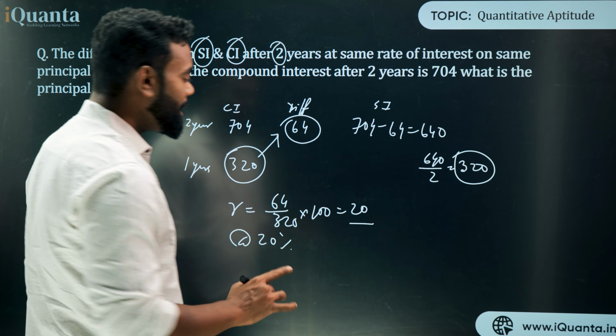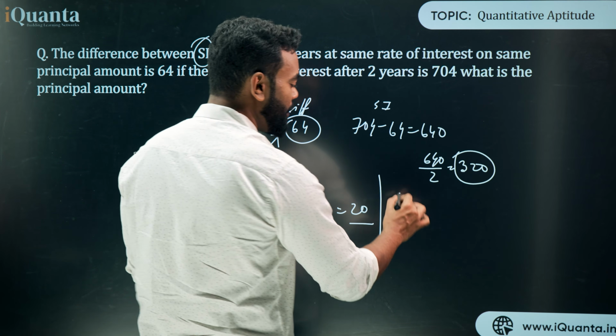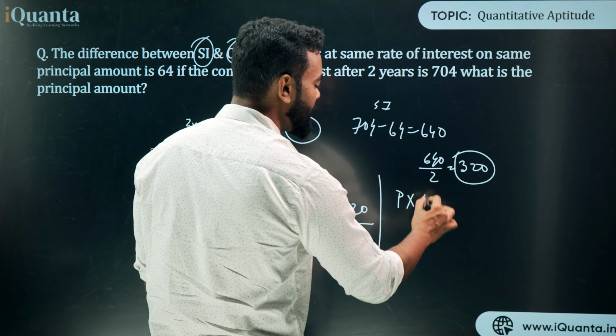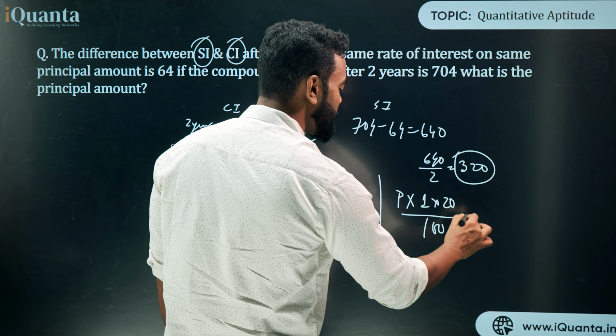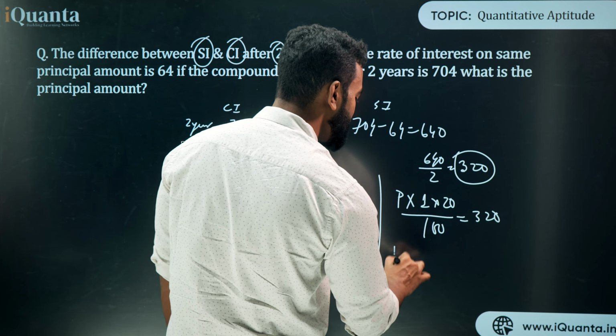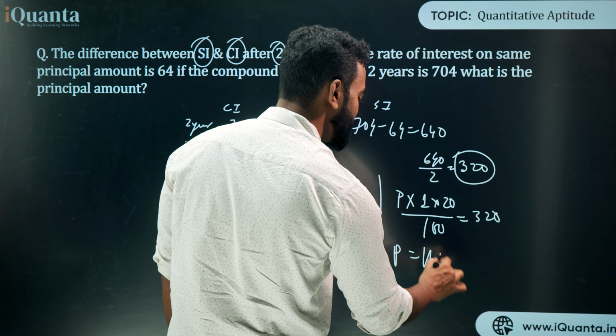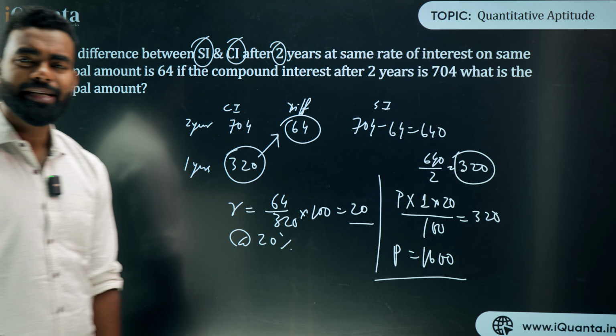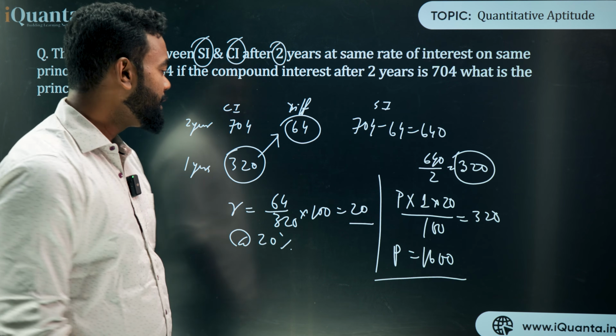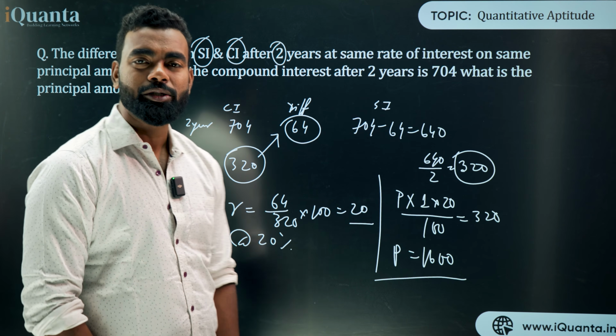Clear? Now when I get the rate 20%, I can use P into T, which is 1 year, into R, which is 20 upon 100, is equal to 320. So what is P? That is 1600. So very good and logical question. Now you can see I have not used any formula. I'm just using logic to solve this question.